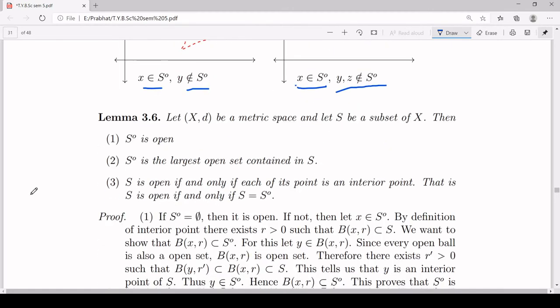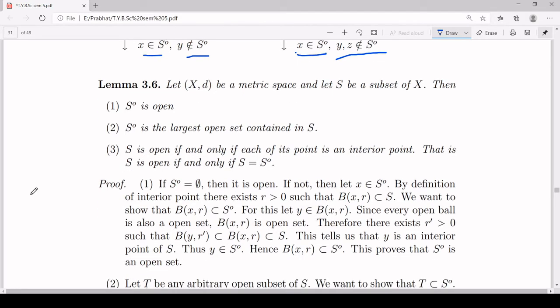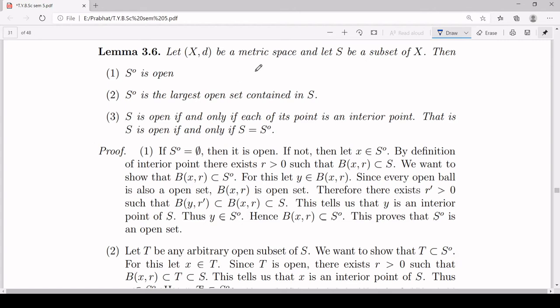We have next a lemma regarding this interior point. What does this lemma say? If you have a metric space (X, d), S is a subset of X, then these three conditions will hold. That means S naught, the set of all interior points of S, is open. Let's see the proof. Then we will see the second and third statements.